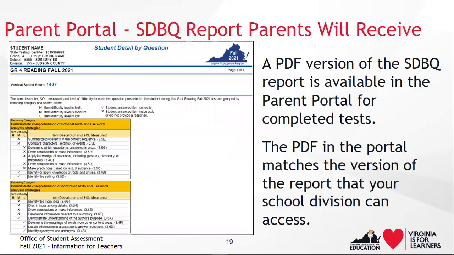Once the parent has created their account and claimed their child's test results with the information provided by their child's school, they will have access to a PDF version of the SDBQ report. This report in the portal is identical to the version that you have access to in your school division.